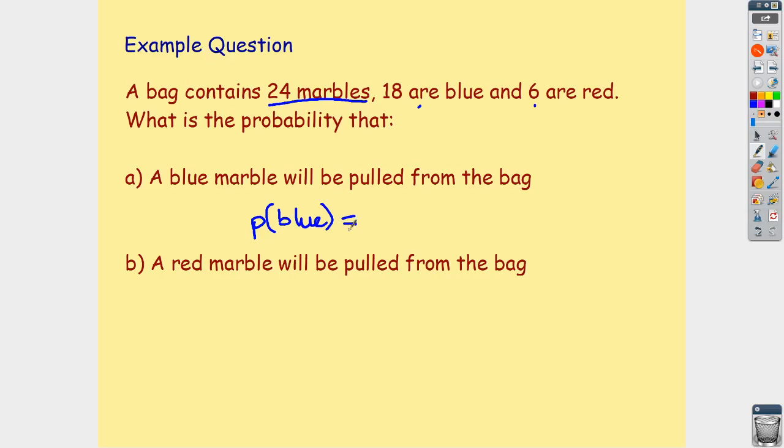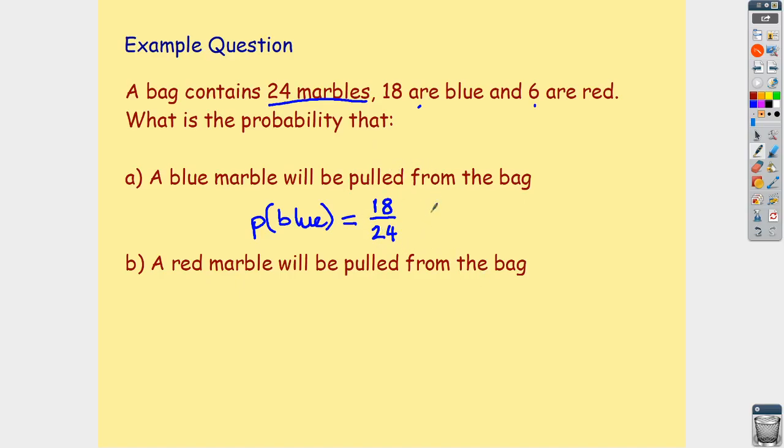There are 24 marbles in total in the bag. 18 of them are blue. That means if we reach in and grab one marble, 18 of those chances will result in a blue marble out of the 24 total marbles that were in the bag. So it's really just lifting the appropriate numbers from the question. Okay. You wouldn't get all the points for that because you've not simplified.